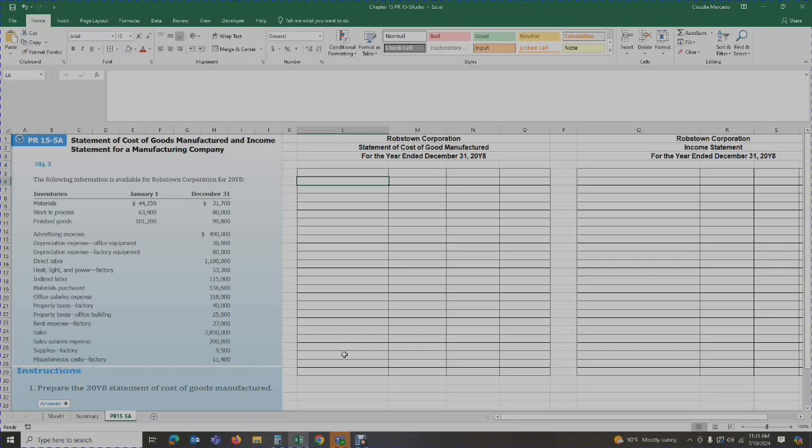You are going to have to complete a statement of cost of goods manufactured and an income statement. So you have two things that we're going to be dealing with in this problem, and it is going to be a little bit long. So let's look at the problem.